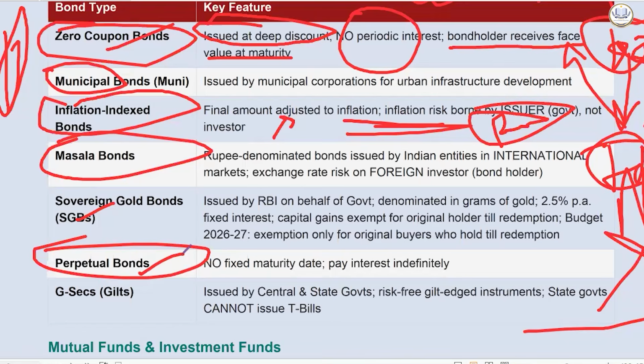These will offer you fixed interest, which is paid semi-annually, and return the principal at maturity. Okay, so making them virtually risk-free. It is a risk-free investment. That is why it is called a gilt-edged investment. Gilt-edged investment. If UPSC is using this, it is right. Maturity can range, we had already studied T-bills, which are from 91 to 364 days, to long term, 5 to 40 years also can be there. We have state development loans also issued by the state government, but state government cannot issue treasury bills.